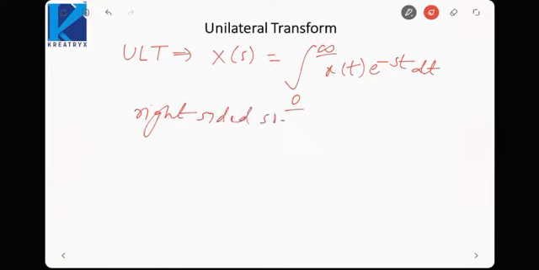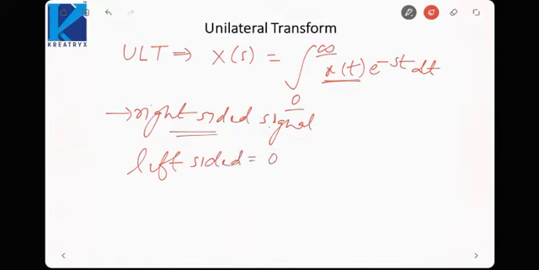Okay. Why only right-sided signal? Because suppose x(t) is left-sided. If x(t) is left-sided, then from 0 to infinity it would be 0. A left-sided signal is 0 when t belongs to 0 to infinity. So whenever t goes from 0 to infinity, x(t) would be 0 and its Laplace transform would also be 0. So this is my unilateral Laplace transform.